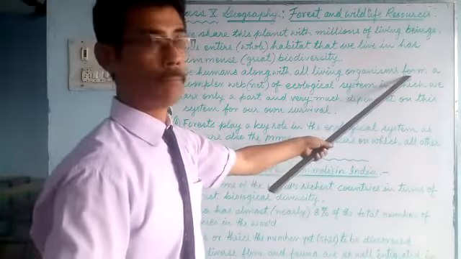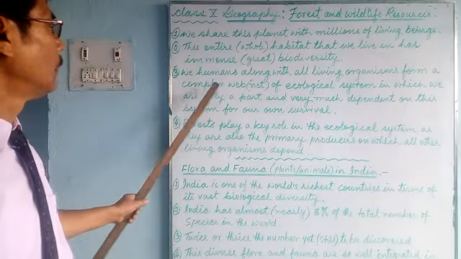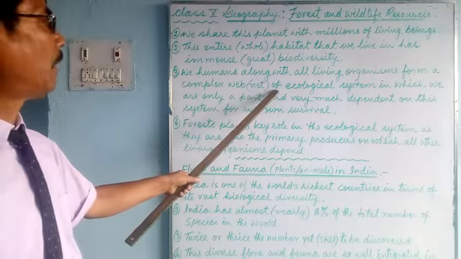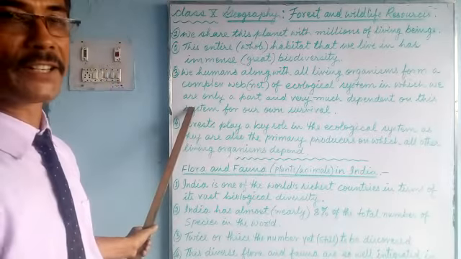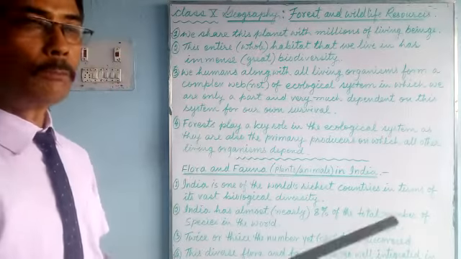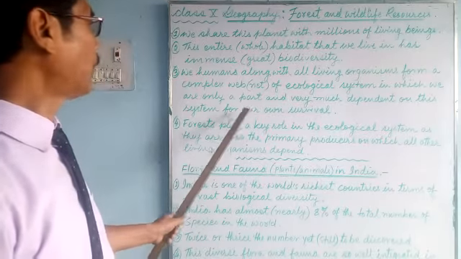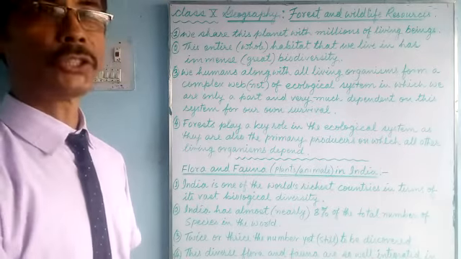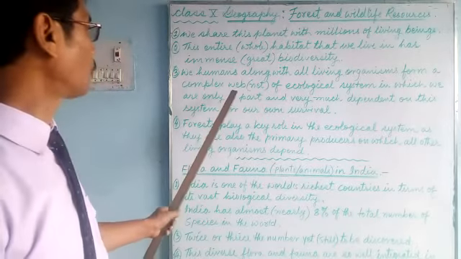Number three, we human beings, along with all living organisms, insects, microorganisms, plants, animals, form a complex web, a complicated net of ecological system. It's a system in which we are only a part and very much dependent on it. Human beings depend on this system for our own survival, and we are only part of this complex network or web.